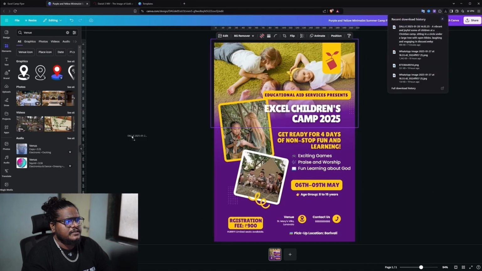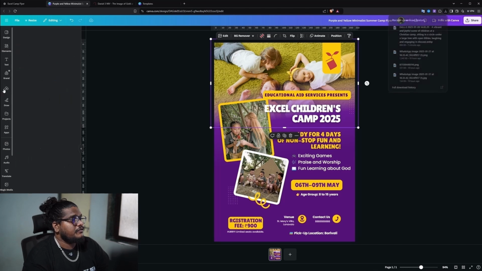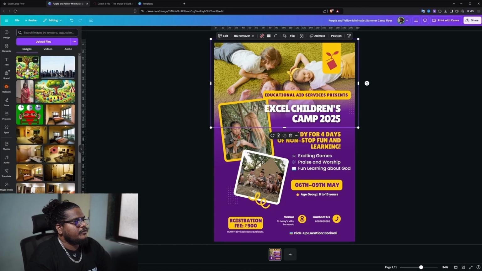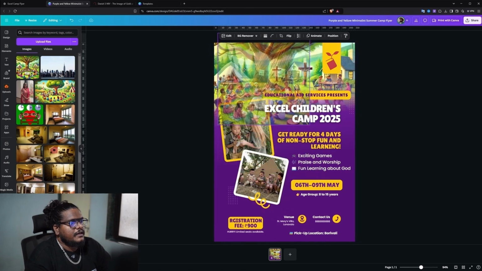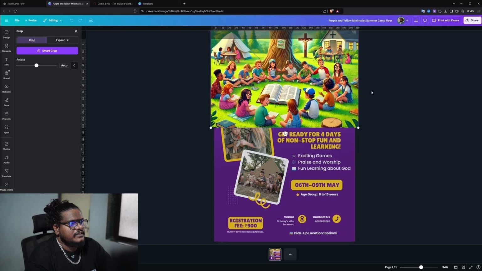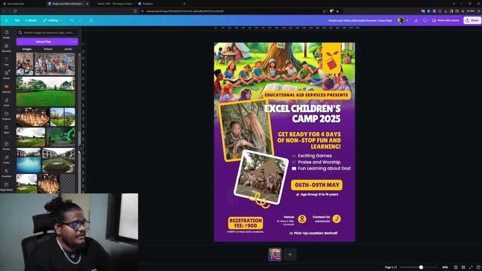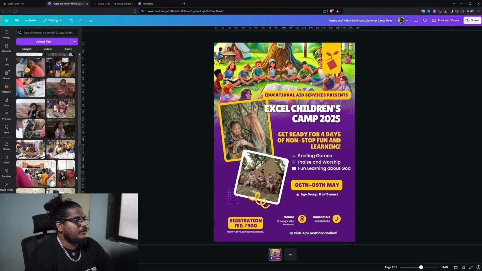So we'll just replace the background image, the one which we generated using ChatGPT. We'll use that same image. So as you can see, now it's uploading over here. We'll just click it and drag it to the image, and it will snap automatically, and we'll just realign it. And now if we have any old photos of our previous camp, we can go ahead and use that.